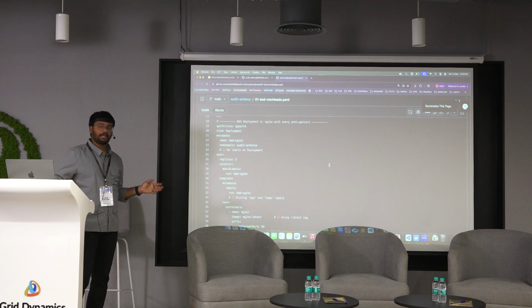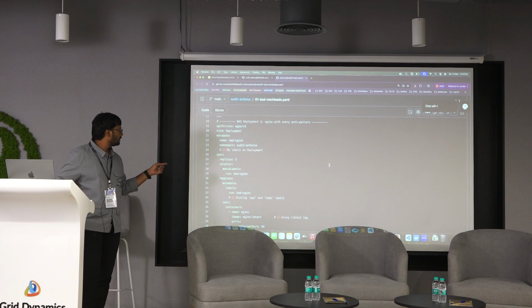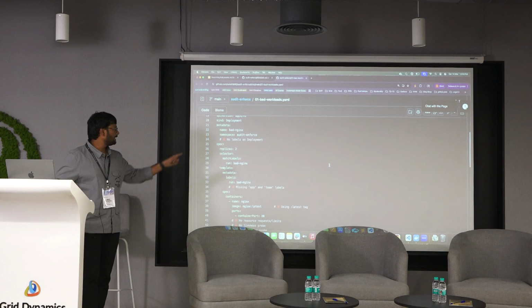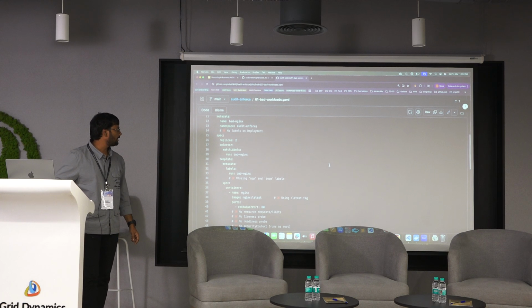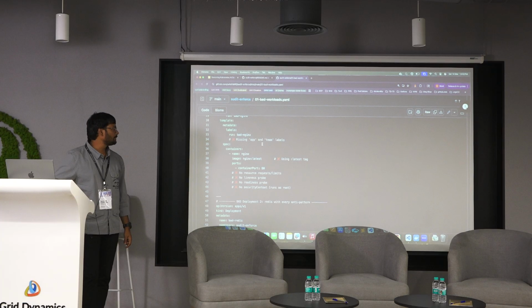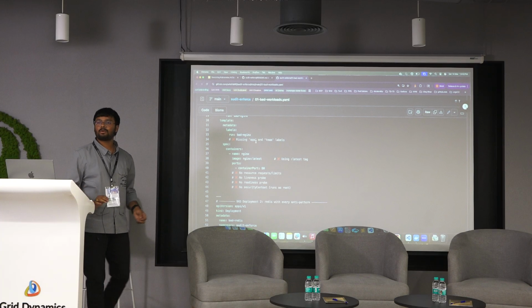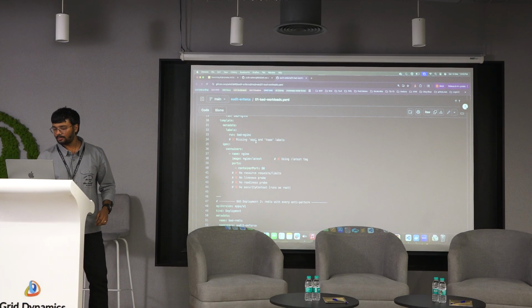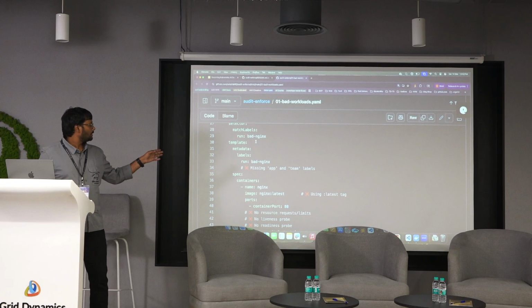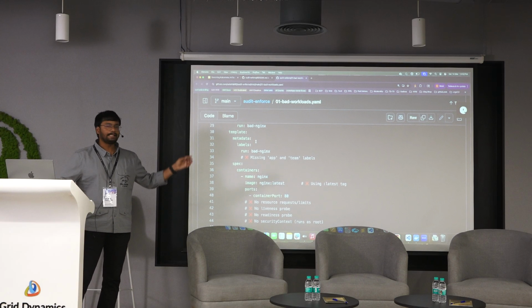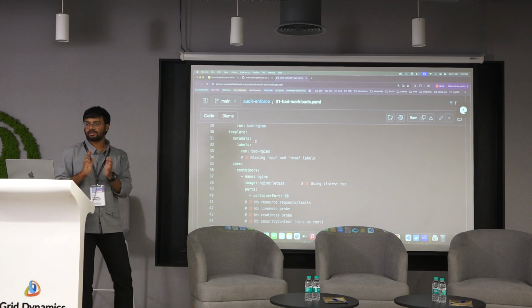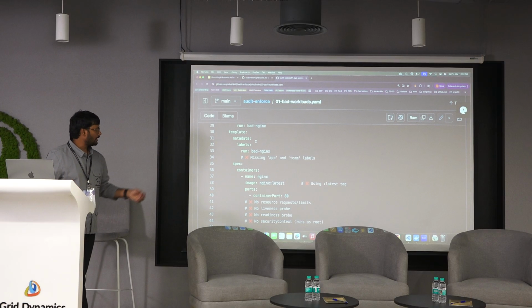Here, if you see, I'm going to create 3 deployments. One is bad Nginx. It doesn't have the proper labels on the deployment, as I'm highlighting here. It is missing the standard labels. What I'm trying to do here is make the app and team labels mandatory for whatever resources are getting created, so those are missing.